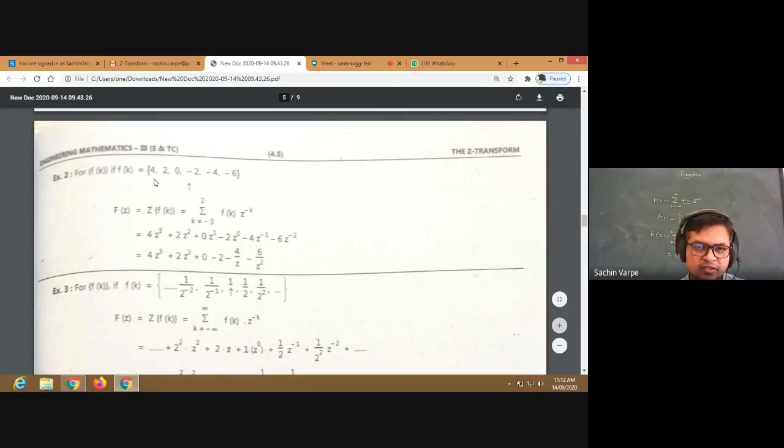When I vary k from minus 3, what is f of minus 3? f of minus 3 will be 4. f of minus 2 will be 2. f of minus 1 will be 0. f of 0 will be minus 2, and so on. Just substitute those values into the summation, and you will get the required Z transform. You can see we have converted these discrete points into a function.